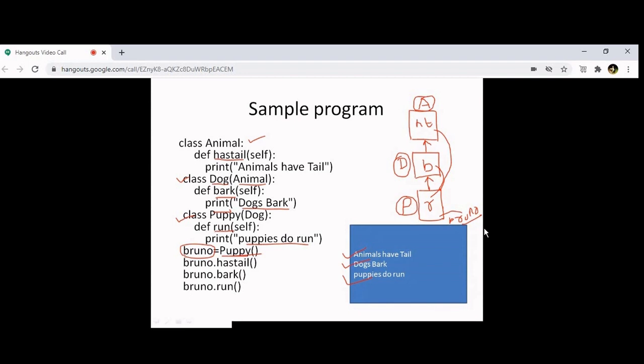In that puppy class, all classes are there, dog class and animal class, all methods are there. So using the Bruno object, I can access the method of the animal class, the method of the dog class, and its own method, that is the run method. Yes, sir. So this is an example of multi-level inheritance.